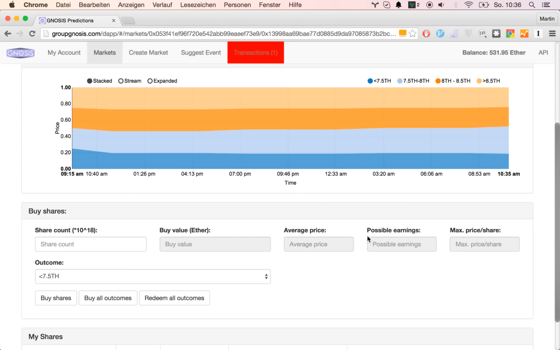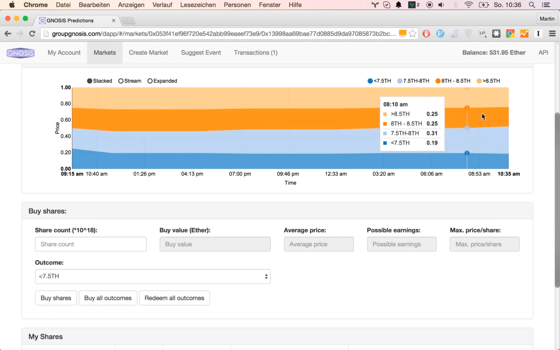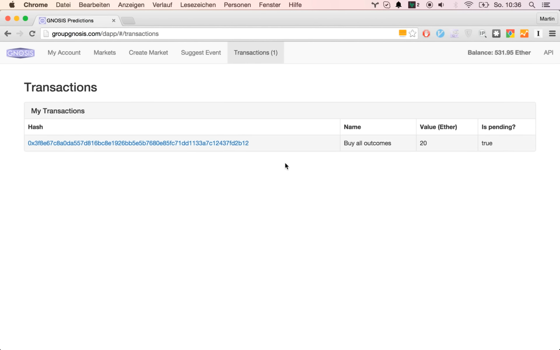And what happens now is that we buy basically 20 shares of each of those 4 outcomes, and we do not risk anything because one of those outcomes will be true for sure, and thus those shares will have the value of 20 ether. So it's really just a conversion and not a prediction at all, and not a risk at all.